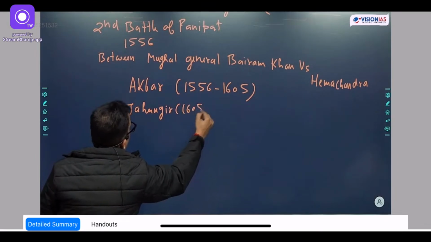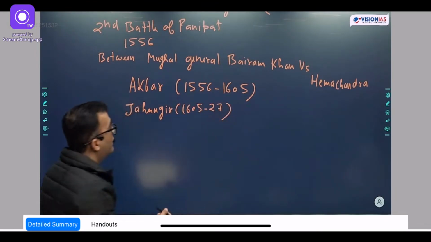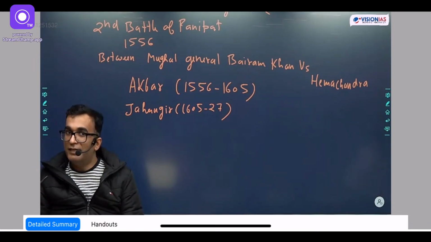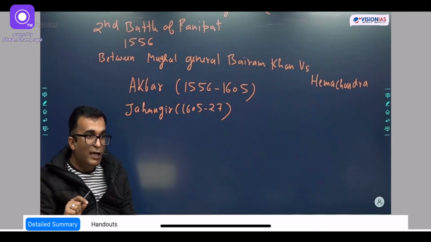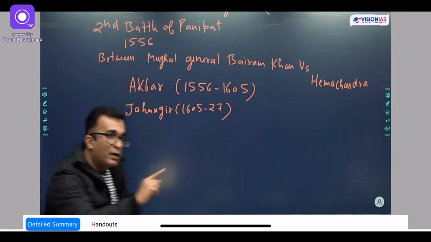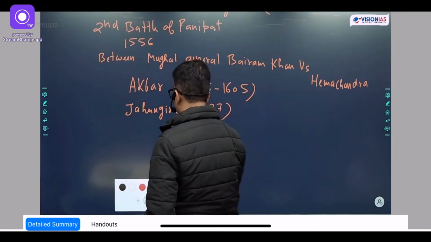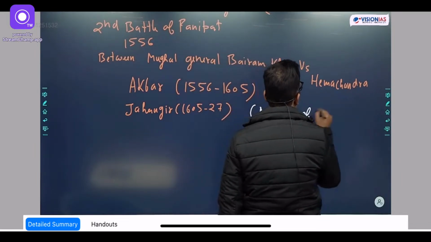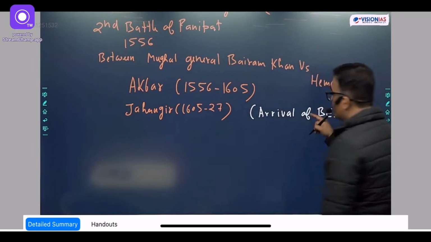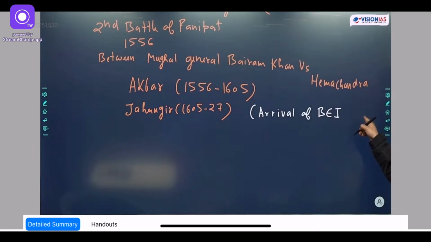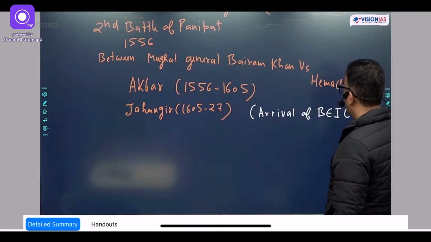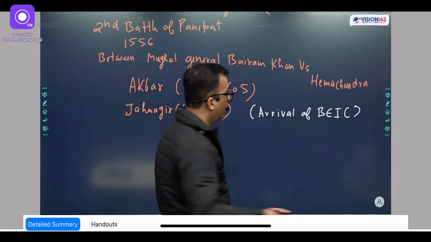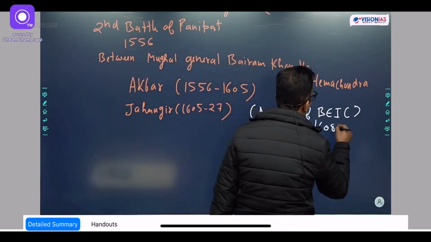And Jahangir's rule continues till 1627. Now, Jahangir's rule is the one when the British East India Company arrived in India and got major privileges. So do one thing, in front of it you write: arrival of British East India Company. What I have written, BEIC, means British East India Company. Arrival of British East India Company, and the date also you can mention, since 1608.